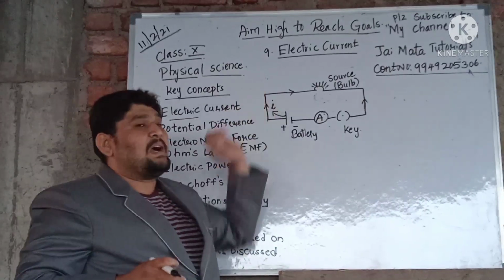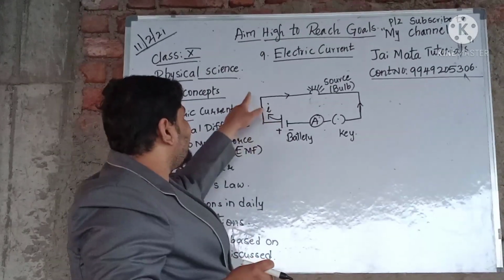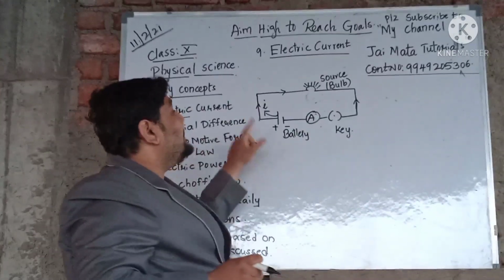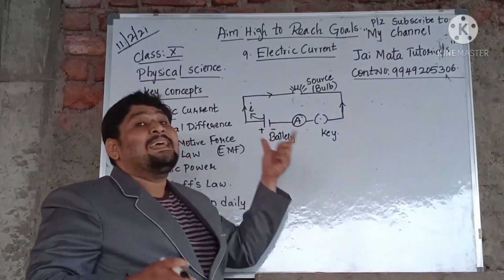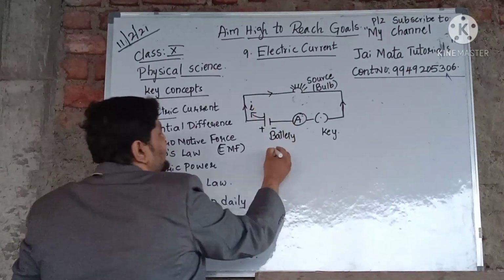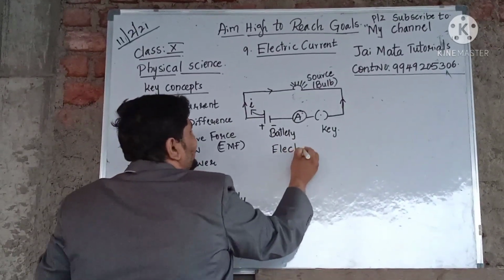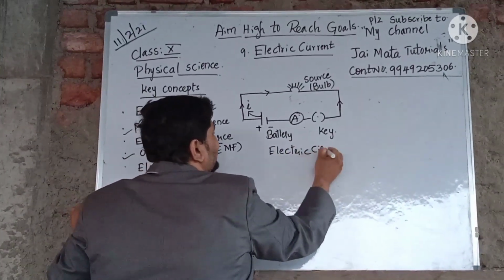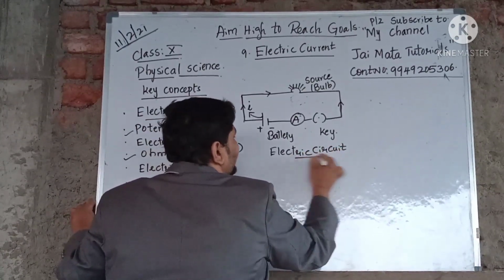Can you see here, children, what is this which I have drawn here? It's called an electric circuit. Even you know in your earlier classes. So why do we say it is an electric circuit?